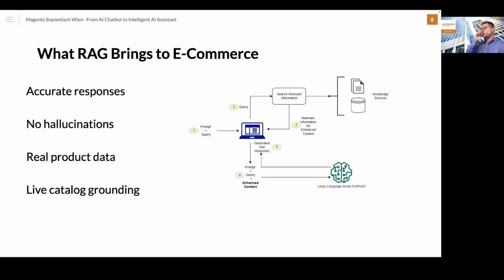And if we are using this, we have lots of benefits for the e-commerce area. We can make sure that the product answers are factual and aligned with the current catalog data, for example, or some other data. With this, we can also reduce the hallucination and misinformation from the AI, and we can enable precise and trustworthy customer interactions.